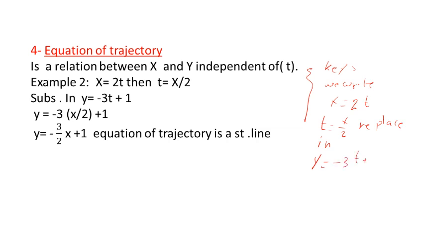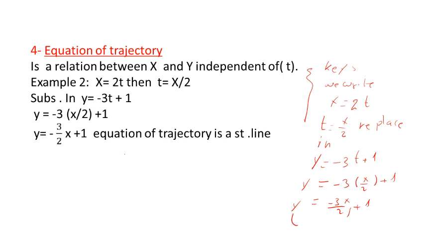Do you know why I write the parametric equation? To get the equation of trajectory. So we have minus 3 times x over 2 plus 1. This is the equation of trajectory, meaning minus 3x over 2 plus 1. Here is the relation between y and x.